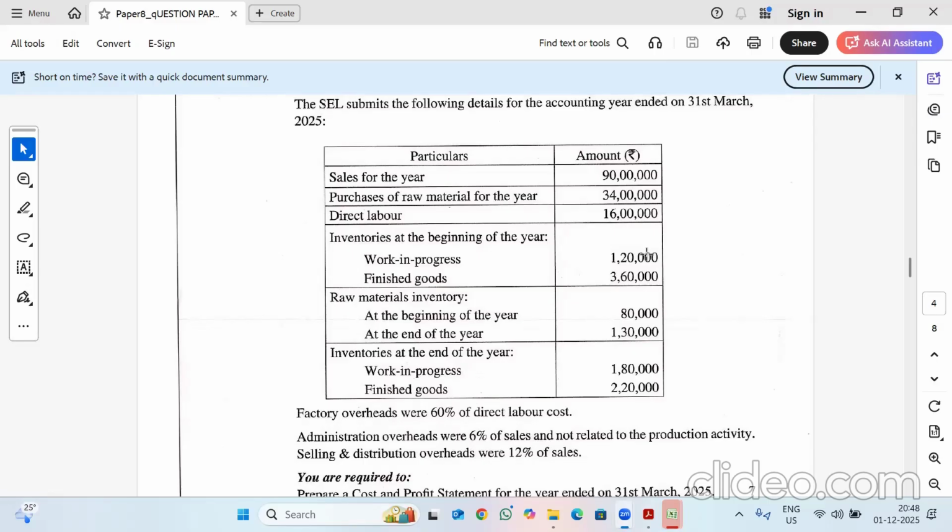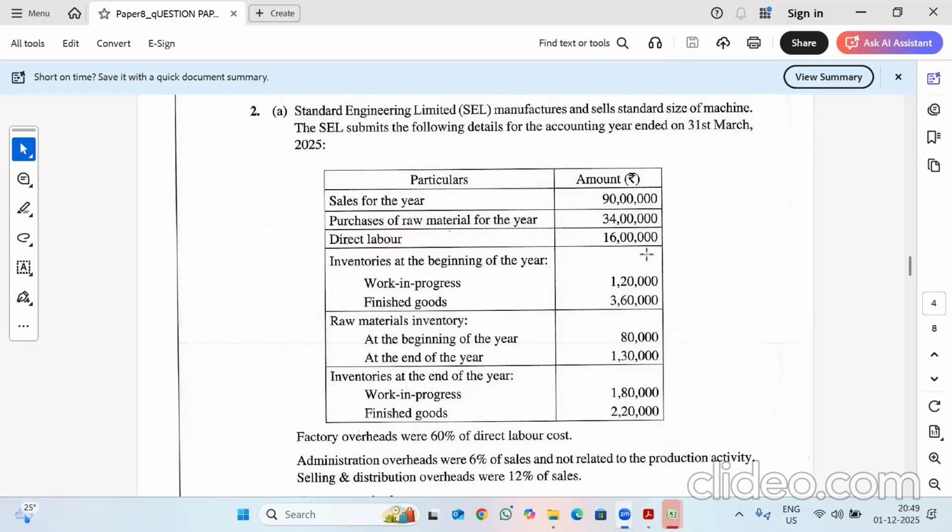So hello everyone. In this video, we are going to discuss June 2025 cost accounting suggested answers. Now we will be seeing question number 2A. Standard Engineering Limited manufactures and sells standard size of machine. The SEL submits the following details for the accounting year ended 31st March 2025. Sales 90 lakhs, purchase of raw material for the year 34 lakhs, direct labor 16 lakhs, inventories at the beginning.